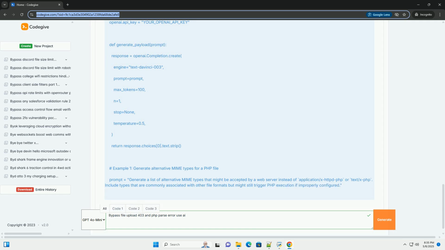Remember that defense in depth is crucial, and multiple layers of security should be implemented to protect against file upload attacks. The examples given are simple and likely would be blocked by modern security systems. The power is in using AI to understand weaknesses and create custom attacks. Always prioritize ethical hacking practices and seek permission before testing security measures on any system.